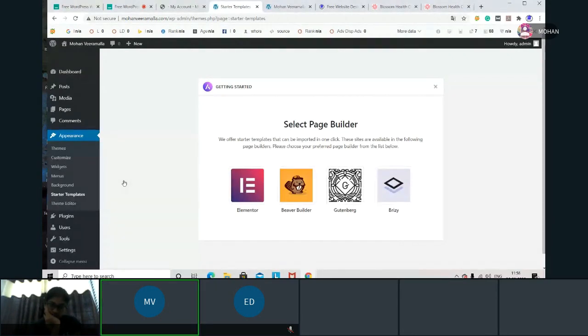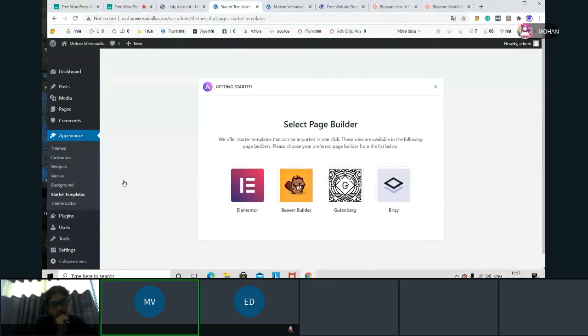Okay, so here when I am going to the starter template, he's asking something. These are called page builders. That means by using this section I can design website pages. I can design pages. How to design, we'll see.